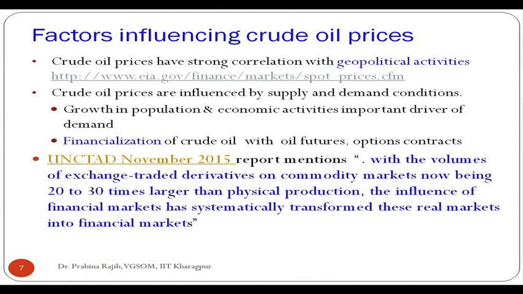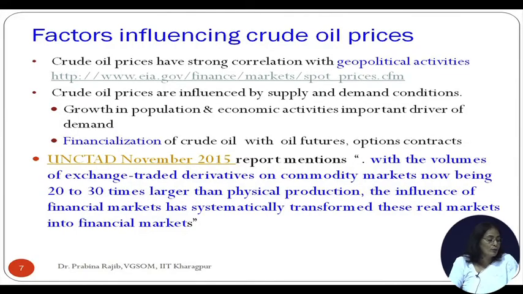So the UNCTAD November 2015 report mentions that with the volumes of exchange traded derivatives in commodity markets now being 20 to 30 times larger than the physical production, the influence of financial markets has systematically transformed the real market into financial markets.